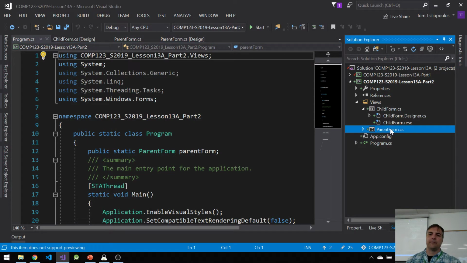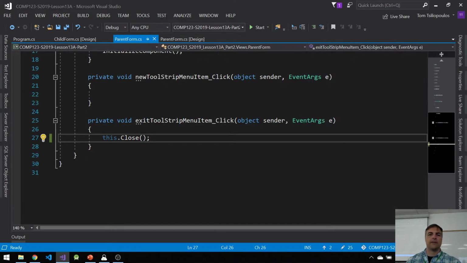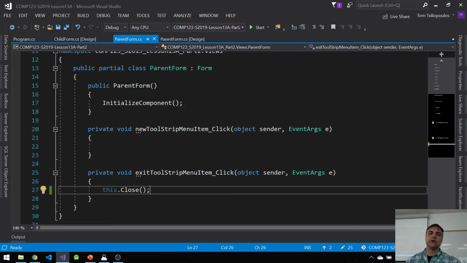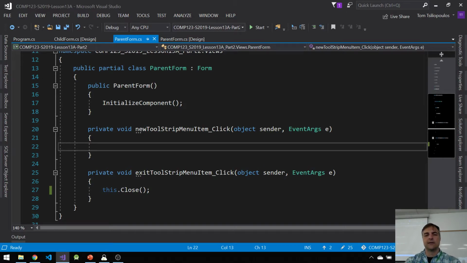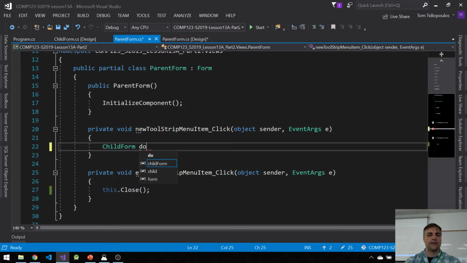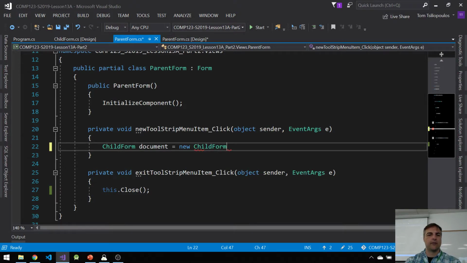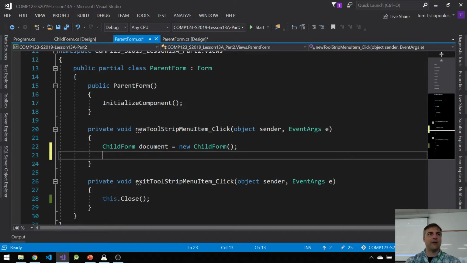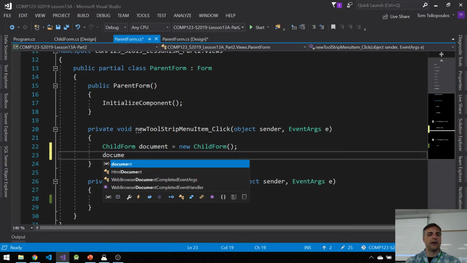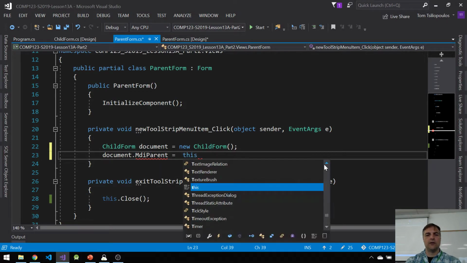In my parent form, here's my parent form. I want to press F7 to go to the code again. When I click the new tool strip menu item or the new icon, I want to do the following. I want to say that child form, we'll call this document, is equal to a new child form. I'm instantiating for the first time, right? I haven't done this for a while, not since the beginning. However, this is what I want to do. I want to say that document.MdiParent is equal to this.